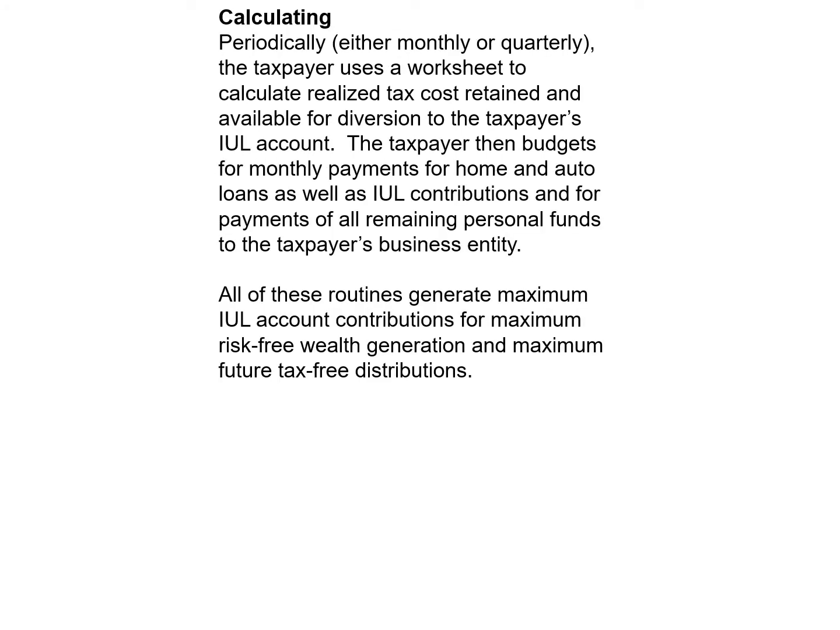Calculating. Periodically, either monthly or quarterly, the taxpayer uses a worksheet to calculate realized tax cost retained and available for diversion to the taxpayer's IUL account. The taxpayer then budgets for monthly payments for home and auto loans, as well as IUL contributions, and for payments of all remaining personal funds to the taxpayer's business entity. All of these routines generate maximum IUL account contributions for maximum risk-free wealth generation and maximum future tax-free distributions.